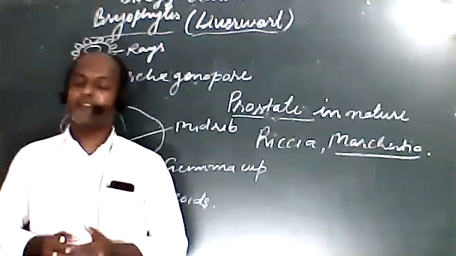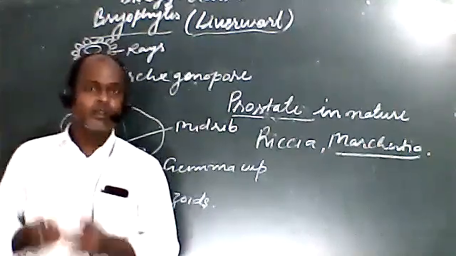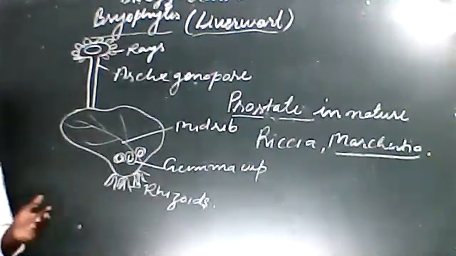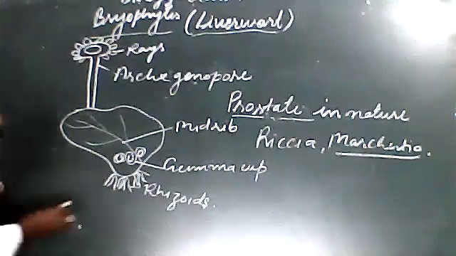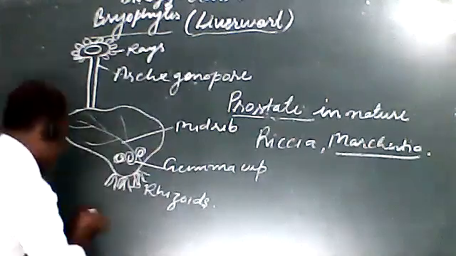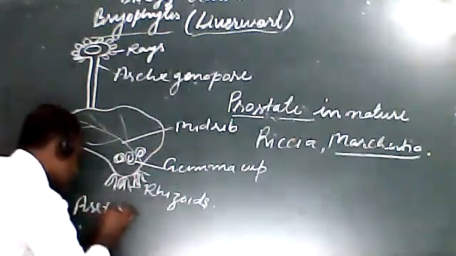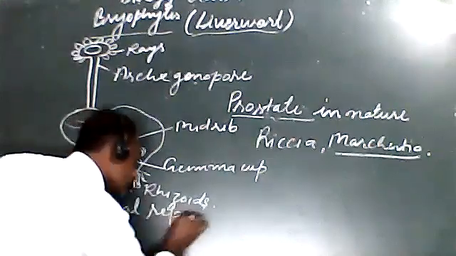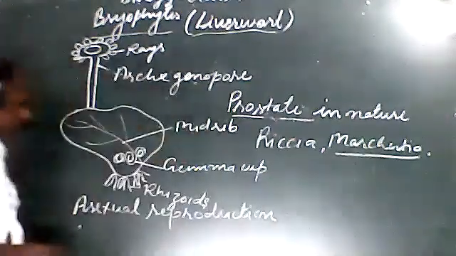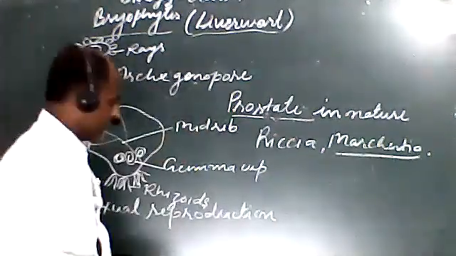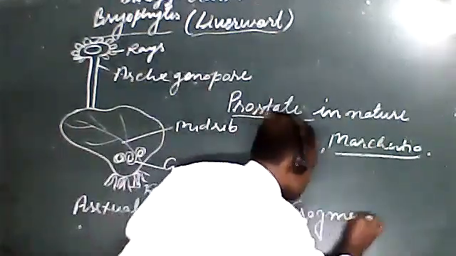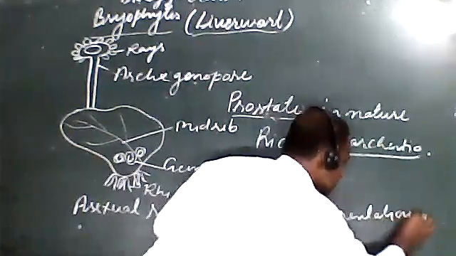The asexual or vegetative mode of reproduction is by the fragmentation of the thalli.